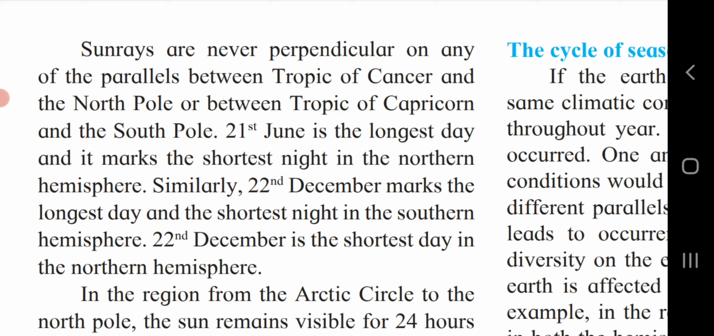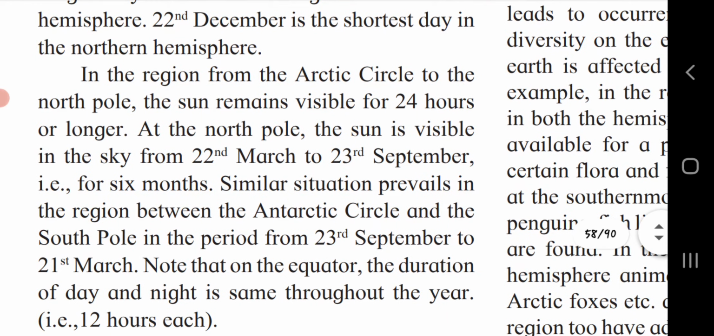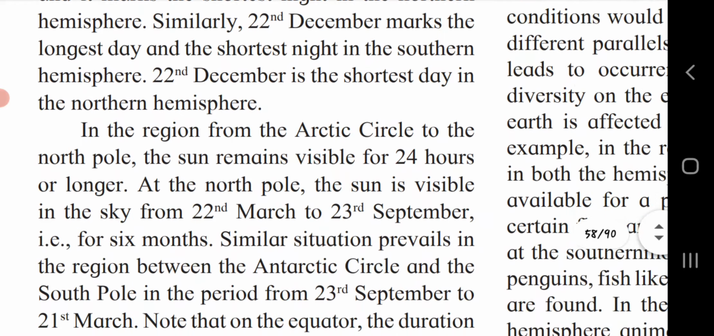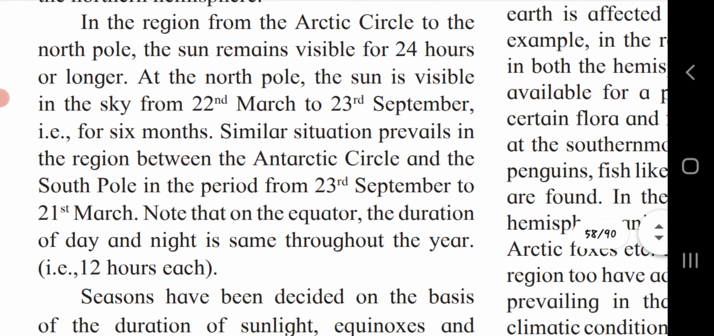It is opposite. On 21st June, longest day, shortest night in the northern hemisphere. And on 22nd December, the longest day and shortest night will be in the southern hemisphere. 22nd December is the shortest day in the northern hemisphere. Just as I had given you information about 21st June and 22nd December, the same explanation they had given here.